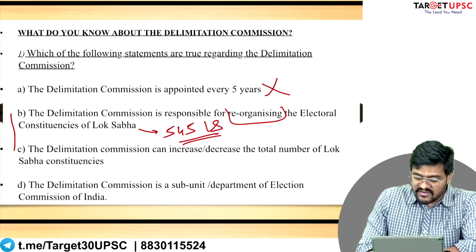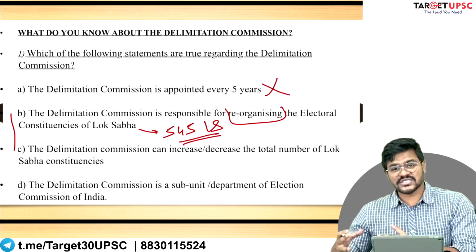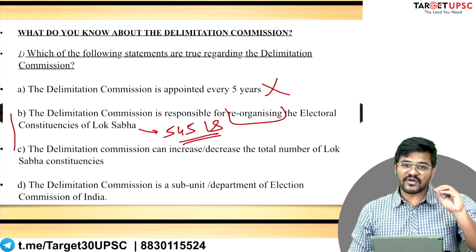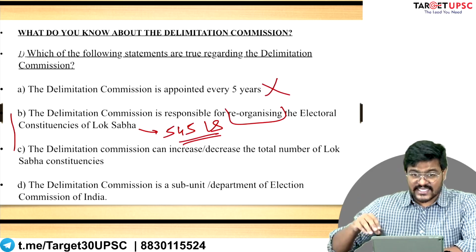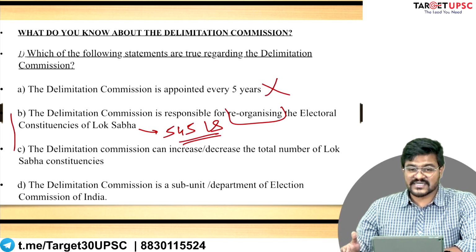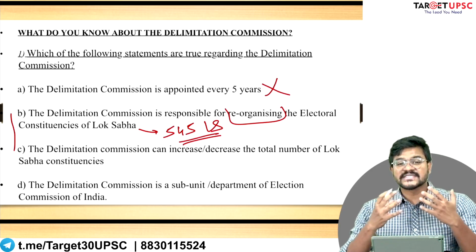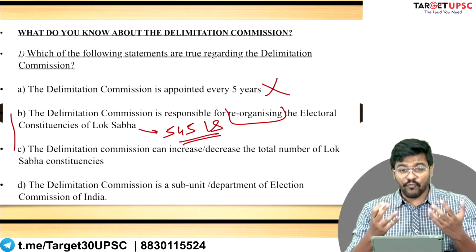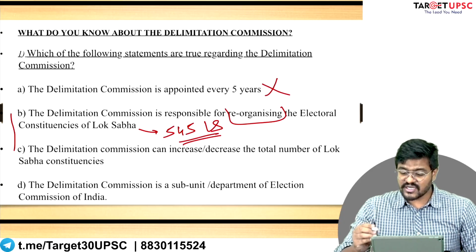So yes, there are 545 Lok Sabha constituencies, but between different elections, the number of constituencies remains the same, while certain areas are excluded from one constituency and included in another. So the shape, size, and the overall number of voters in each constituency can be changed by the Delimitation Commission of India.